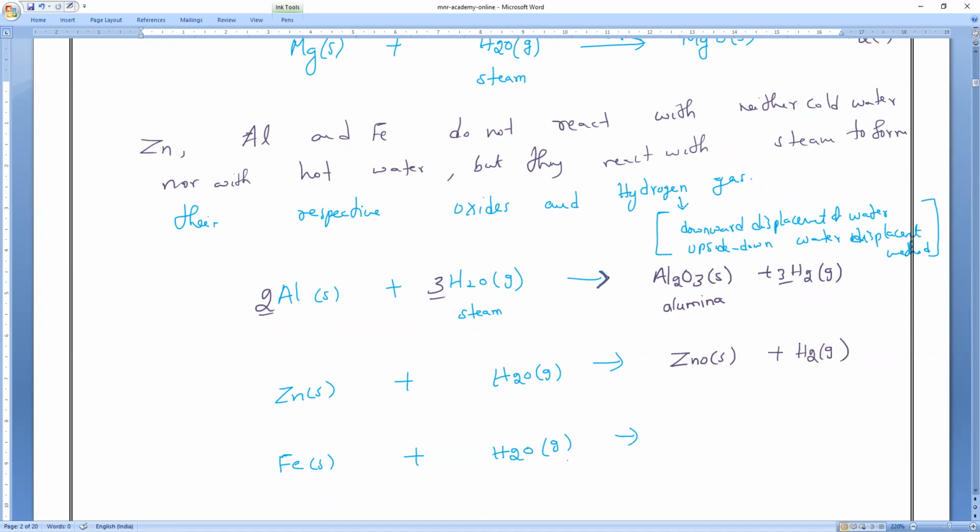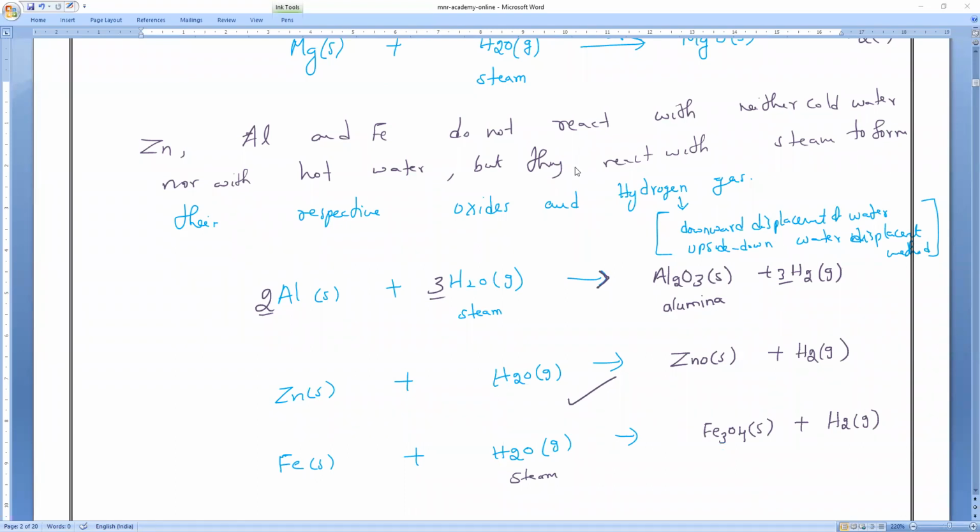Next, iron is reacting with water. Balance it fast. What will the product be? Heat, it is steam. Ferric oxide plus hydrogen. Is it only Fe2O3 or Fe3O4? Fe3O4. Clear? Plus it will form hydrogen gas. First balance it, everyone. Make it quick.